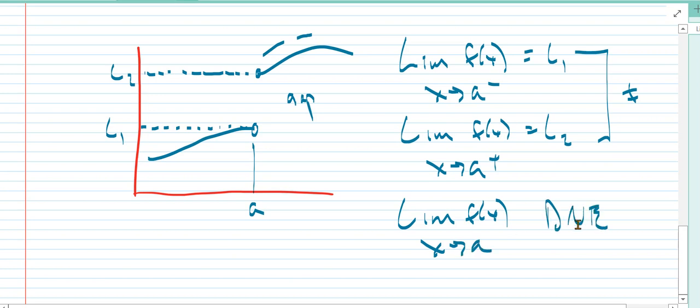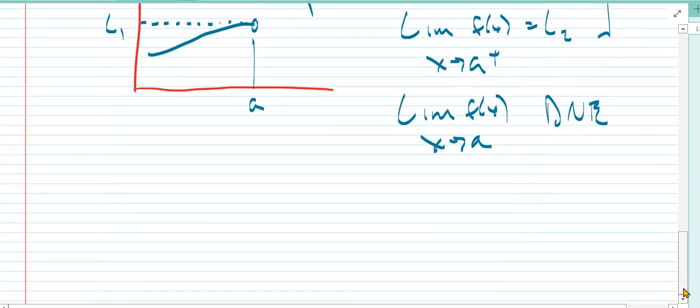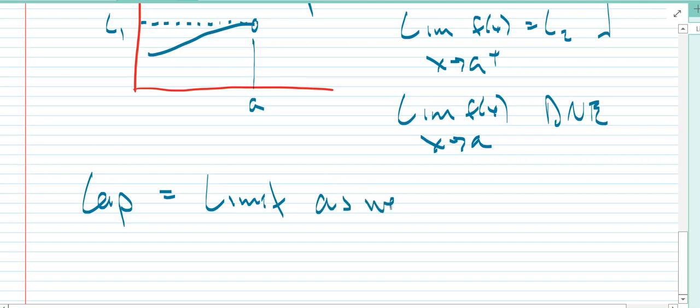Well, this is typical when we have a gap. And so when we have a gap, the limit as we approach the gap does not exist.